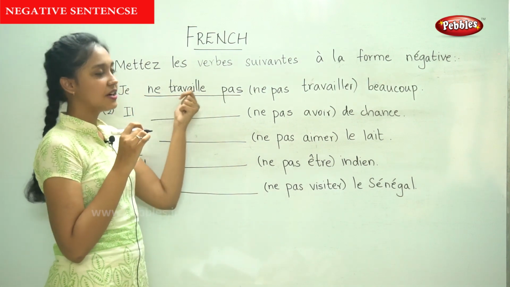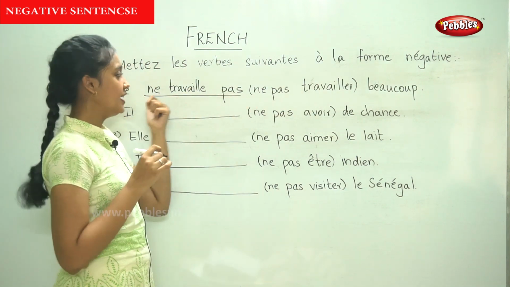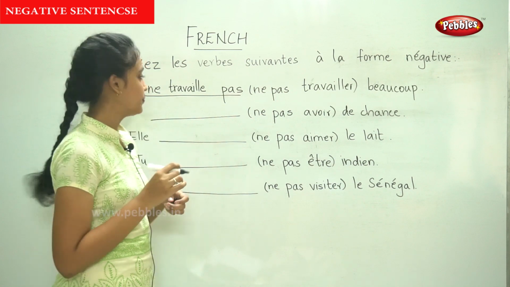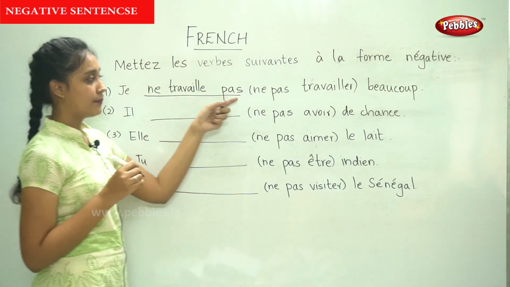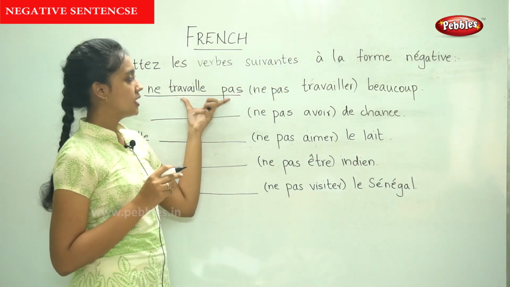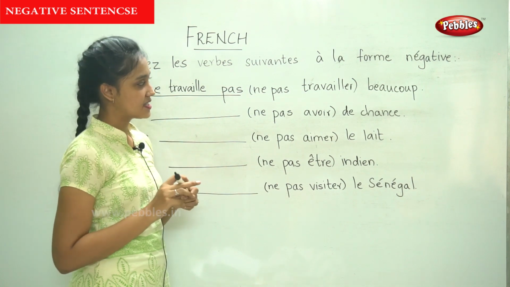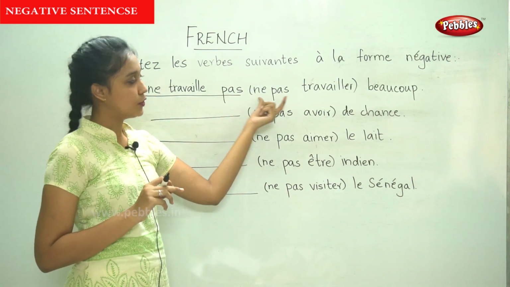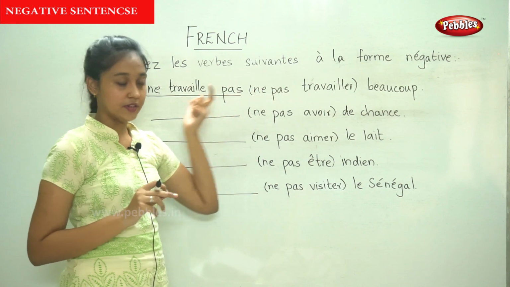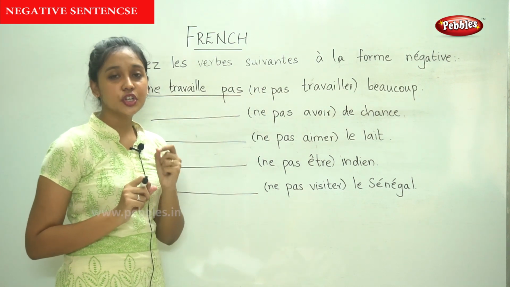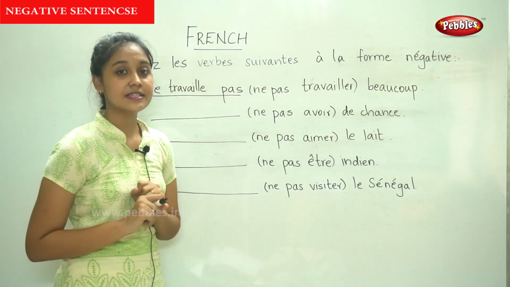Je ne travaille pas beaucoup. I do not work much. Je ne travaille pas beaucoup. So this is how you do this exercise. You just add ne before, pas after the verb, and you conjugate the verb for that particular subject.